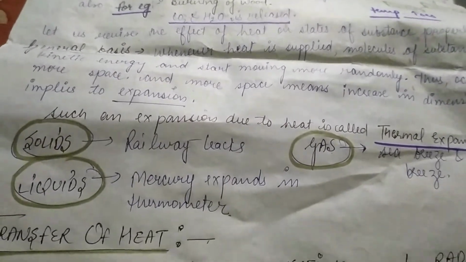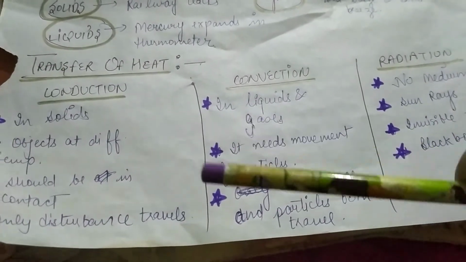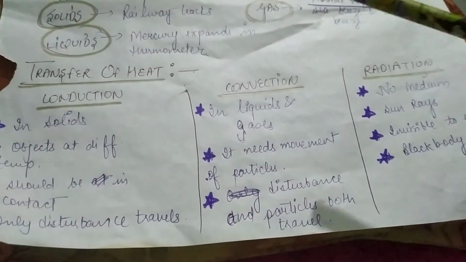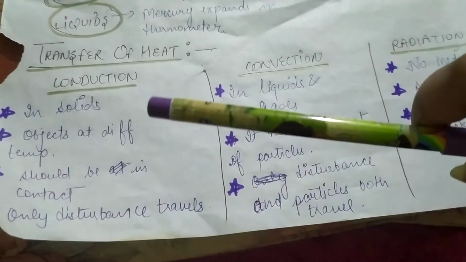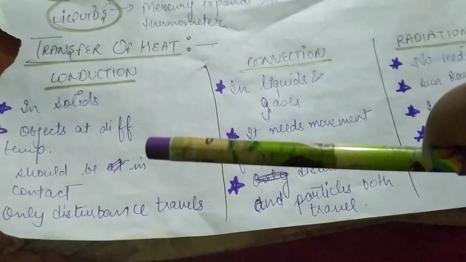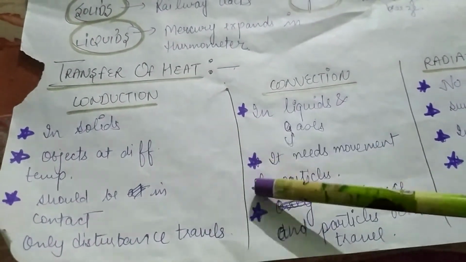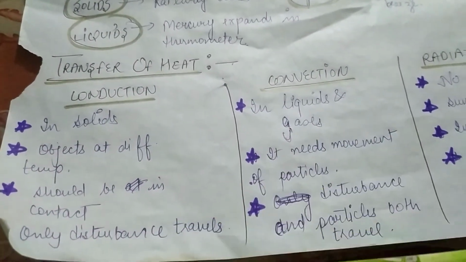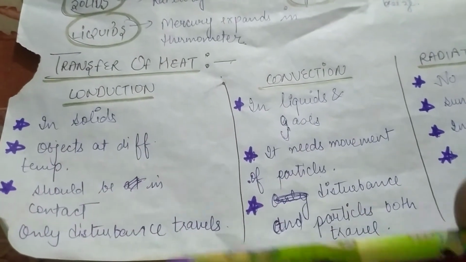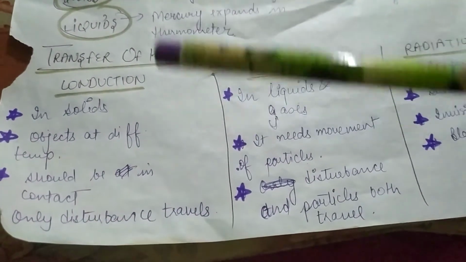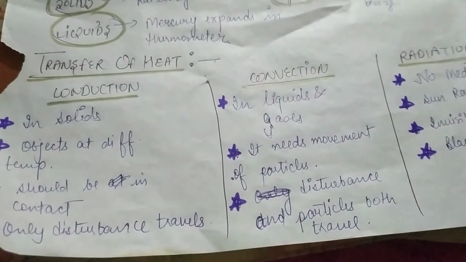Now the next is transfer of heat. Heat transfer occurs in solids, liquids and gases by three different modes. The first is conduction. Conduction is the way of transfer of heat in solids. For this, the objects need to be at different temperatures, and they should be in contact with each other. And the most important thing is that during conduction, only the disturbance moves, only the heat moves from one particle to another, not the particles. Particles are not allowed to move.